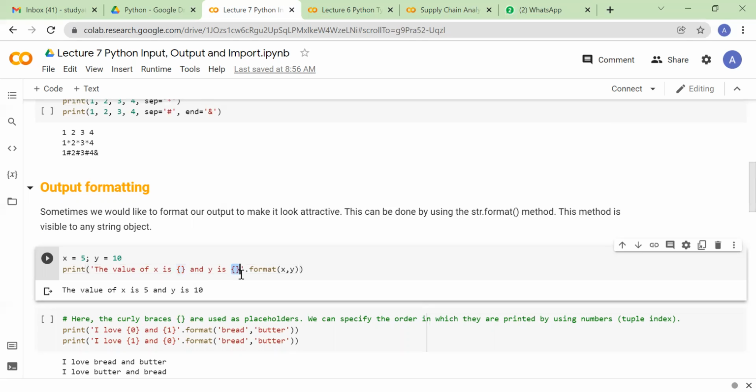These are called placeholders, right? And this dot format function or method places the value of your variable into these placeholders. So here if I write dot format x comma y, it will place the value of x here, it will place the value of y here, and that is the reason you see the output as the value of x is 5 and y is 10.